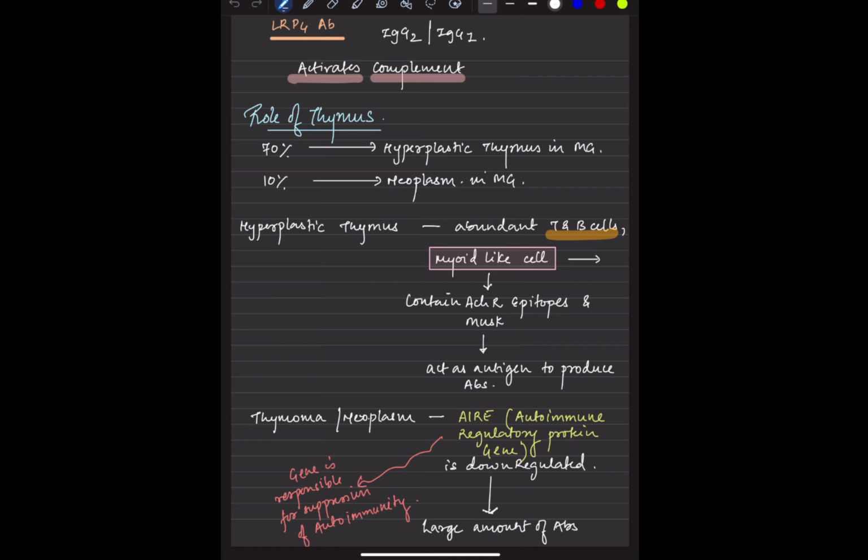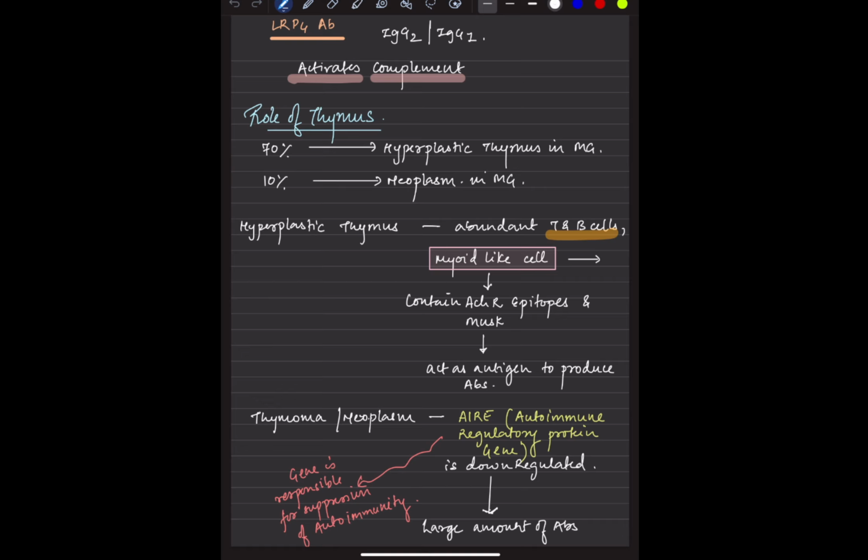So hyperplastic thymus, if it is there, how does it act? How does it contribute to the myasthenia? It is the myoid-like cell which contains the acetylcholine receptor epitopes. Now these epitopes are nothing but antigen, so antibodies will be formed against it, right? So it acts as an antigen to produce the antibodies.